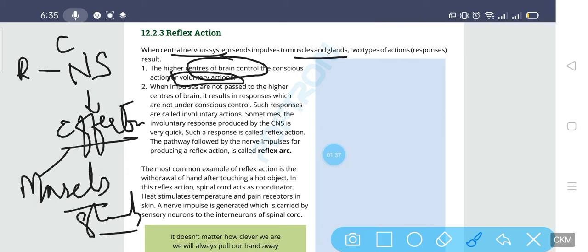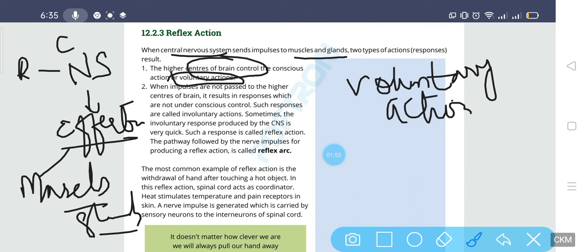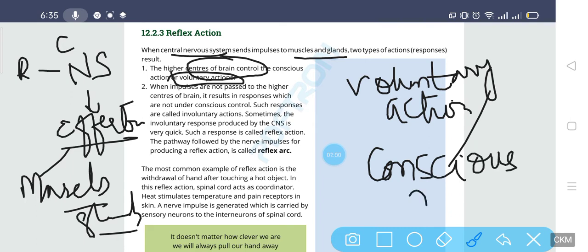If in any impulse the higher center of the brain is controlling that impulse, that is known as a voluntary action. In other words, you can say it is a conscious action. So if the brain is involved in an action, it is known as a voluntary action and a conscious action.